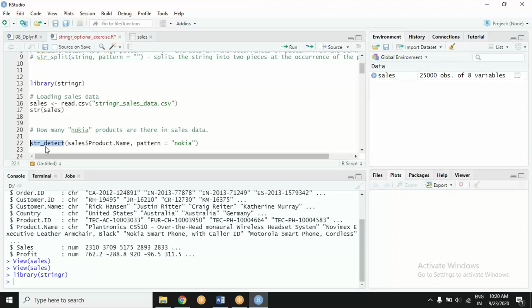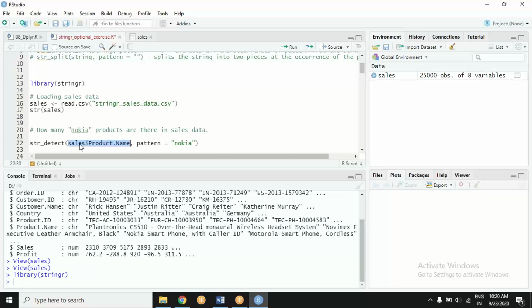I know I have to use str_detect. A stringr function will always start with str. Now I have to mention the string. Which string? The column. I have to test the entire column.